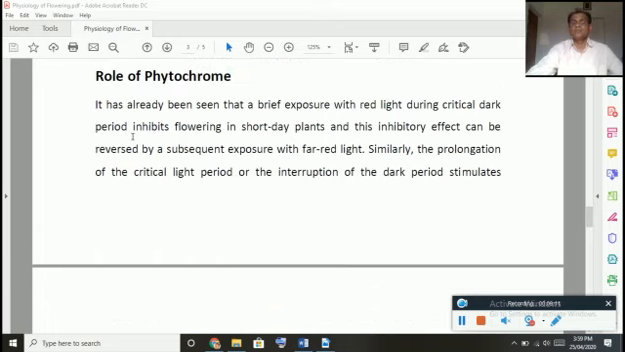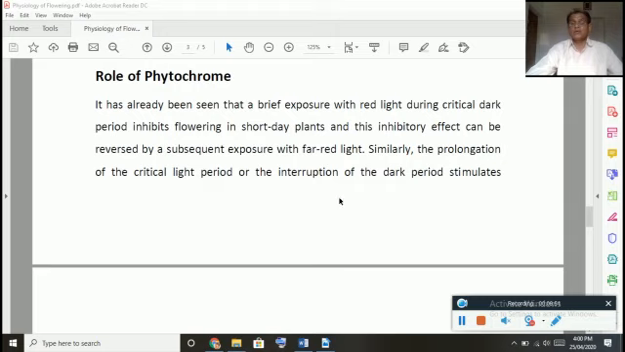You see here, a brief exposure with red light during critical dark period inhibits flowering in short day plants. This is because again the phytochrome works there. So this inhibitory effect can be reversed by a subsequent exposure with far red light. So you can make the short day plants produce the flower even if you disturb the night period. How? By exposing the plant with far red light. So when you expose the plant with far red light, the phytochrome will be stimulated and thereby flowering occurs.